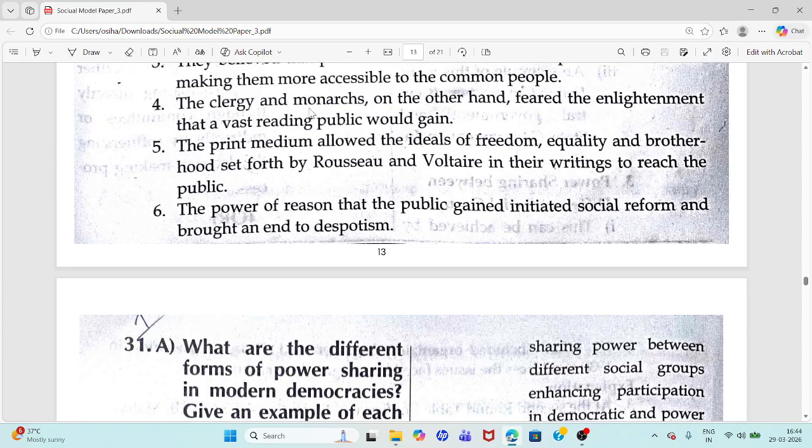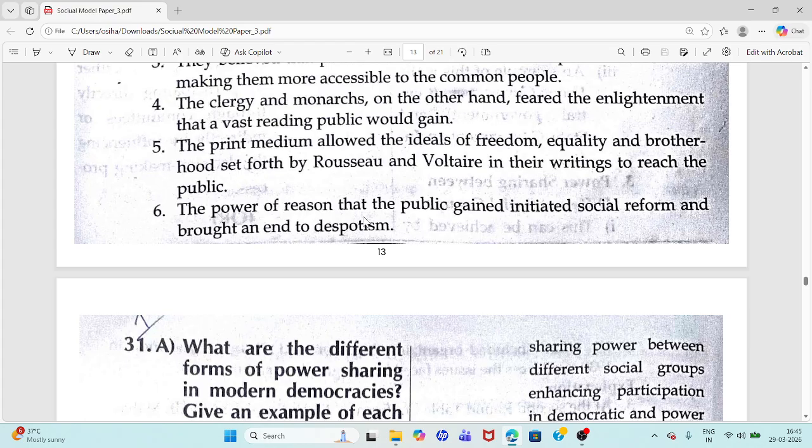The clergy and monarchs, on the other hand, feared the enlightenment that a vast reading public would gain. The print medium allowed the ideals of freedom, equality, and brotherhood set forth by Rousseau and Voltaire in their writings to reach the public.